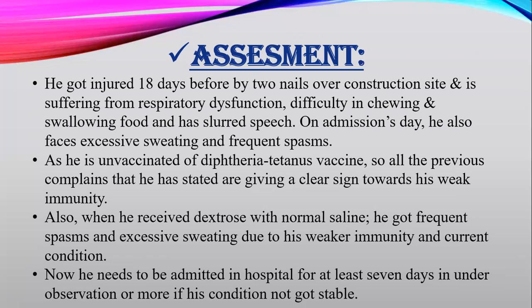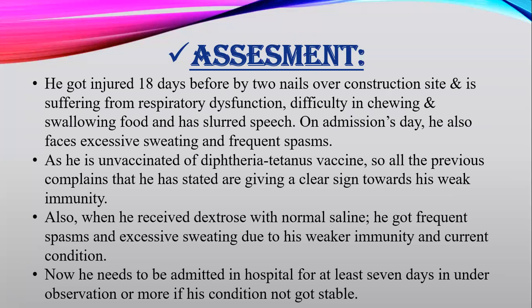And also, when he received the dextrose with normal saline over admission in hospital, he got frequent spasms and excessive sweating, obviously due to his weaker immunity and current condition of his body. So according to this scenario, he needs to be admitted in hospital for at least 7 days under observation, or if his condition is not going to be stable, then more than the 7 days his admission is required.